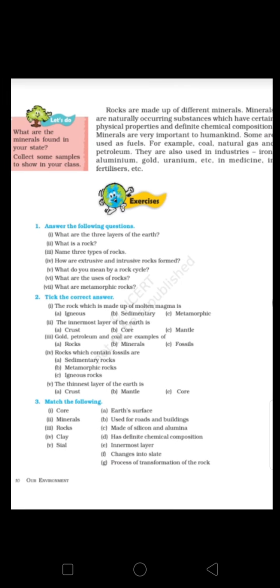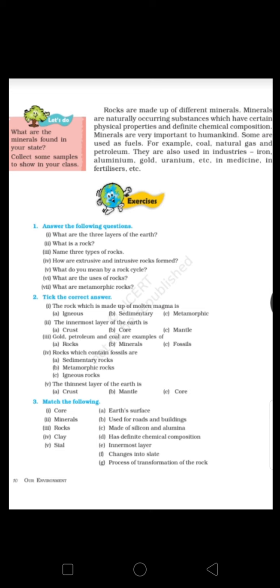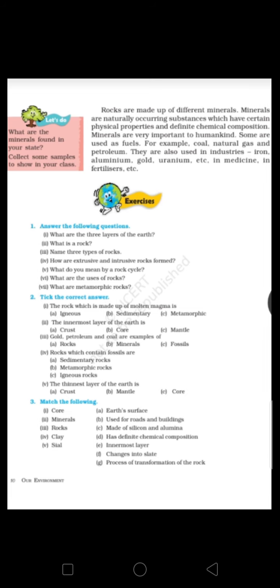Rocks are made up of minerals. Because rocks become molten magma and come out from the earth, they are rich in different minerals. What are minerals?